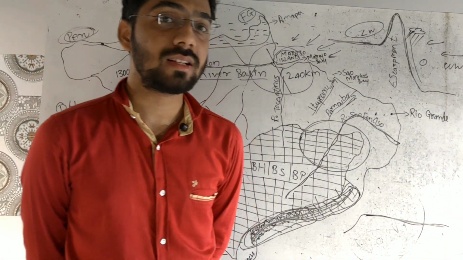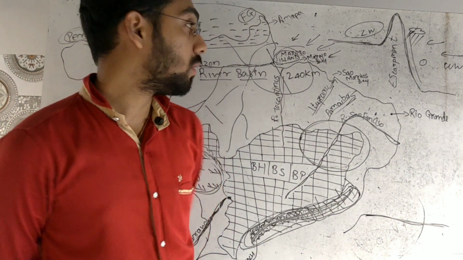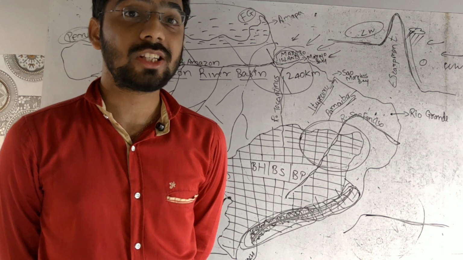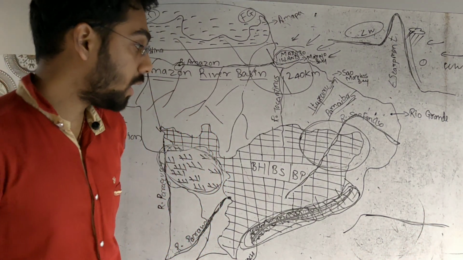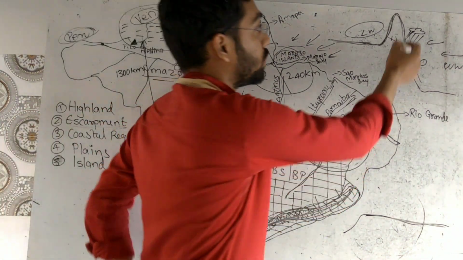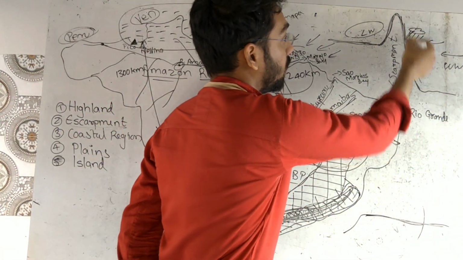So how we can understand is that Brazilian escarpment, even though it is occupying a very small area, the nature of its slope, as we can see, is very steep from this side.